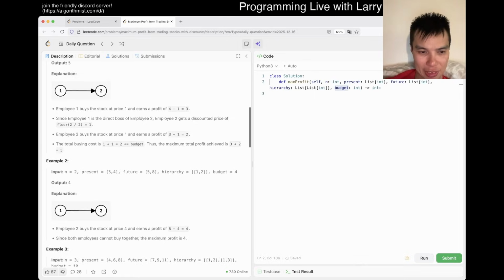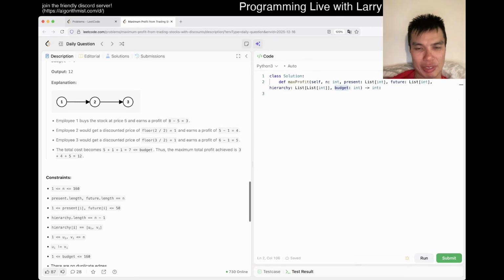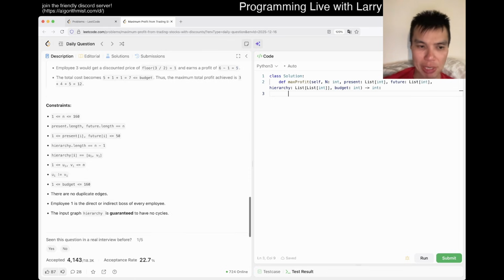I think it's time to look at the constraints real quick, just so that we don't overthink it unnecessarily. Well, we only have 160 employees, so immediately it tells me that some sort of n squared type thing might work. We'll see. Budget is also 160, which is also interesting, because now it is possible for budget to be a dimension, right?